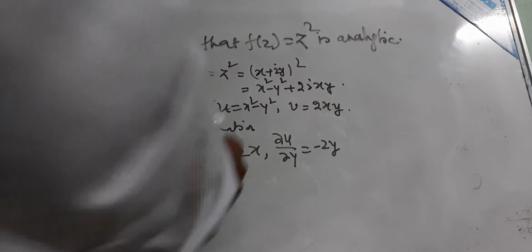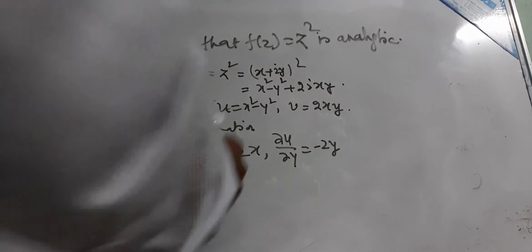It means ∂u/∂x equals ∂v/∂y, and ∂u/∂y equals minus ∂v/∂x. Now differentiate with respect to y. So this is ∂²u/∂x∂y equals ∂²v/∂y². Now differentiate with respect to x.